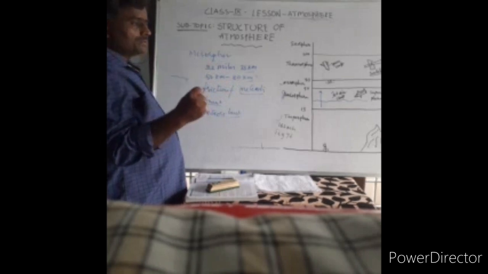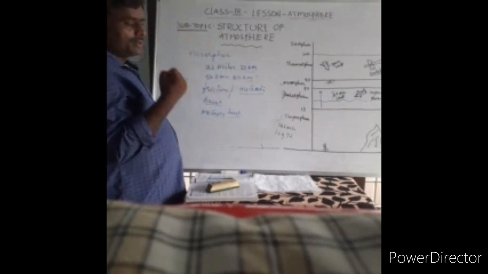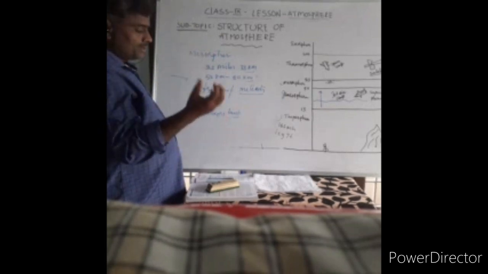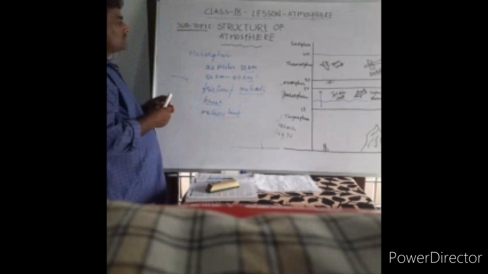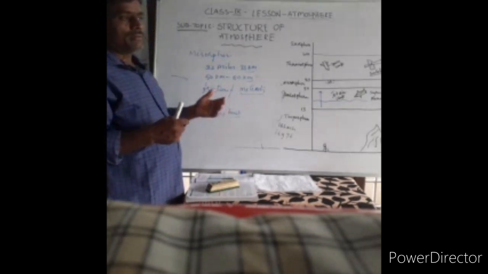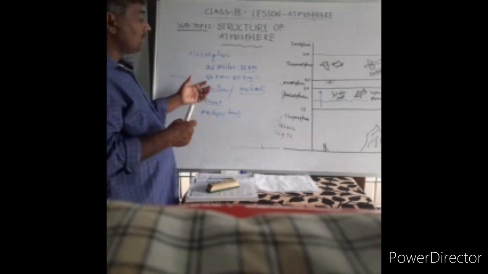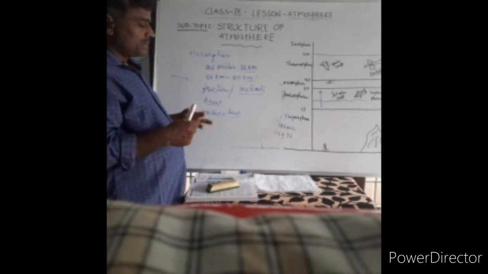Once any small body moves towards this layer, it will be destroyed, burnt. So this is a very important point. The mesosphere protects us from things coming towards the surface, burning all small meteorites, small objects or stones.